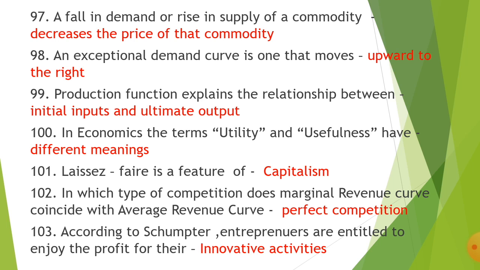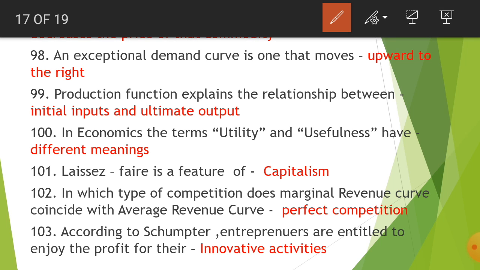It means as the price decreases, its demand will increase, or if price increases, the demand will decrease, vice versa. 98th question, an exceptional demand curve is one that moves upward to the right.